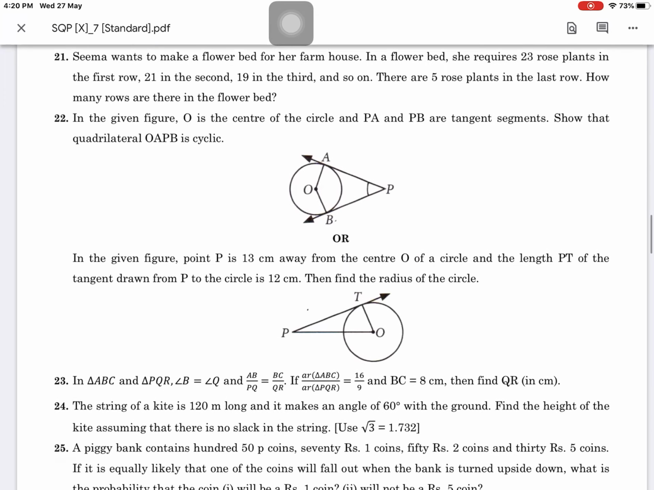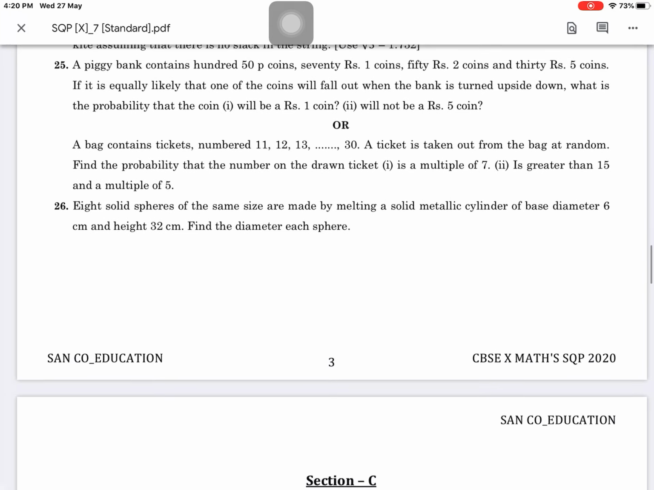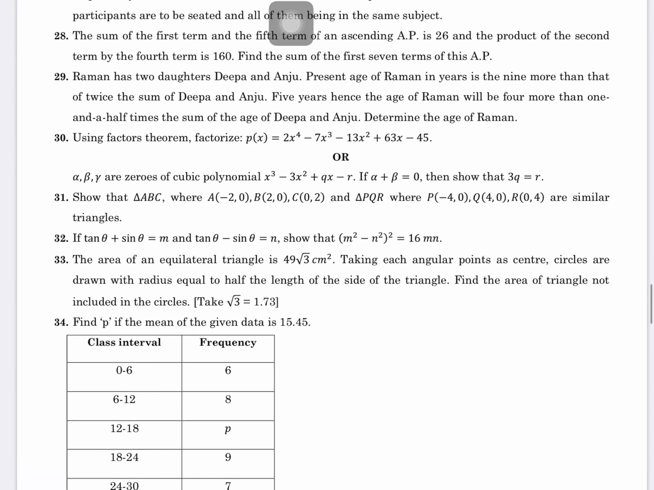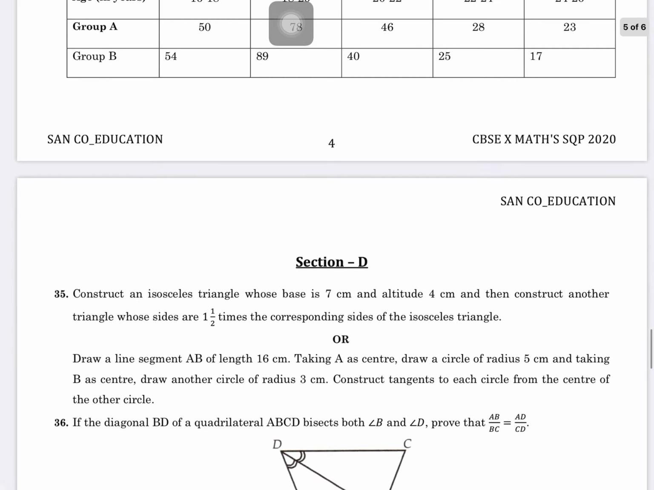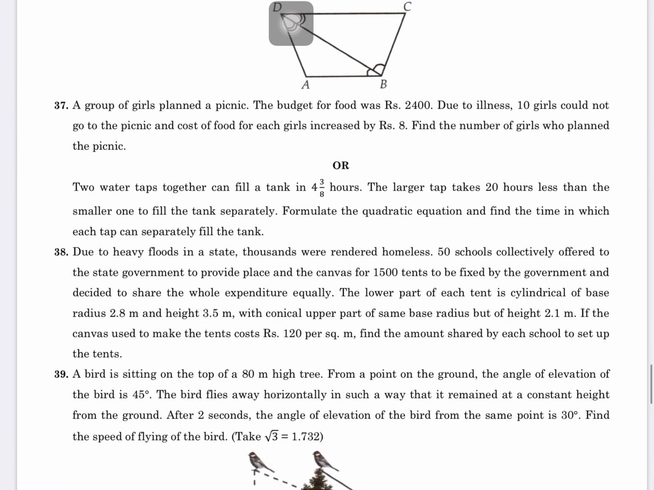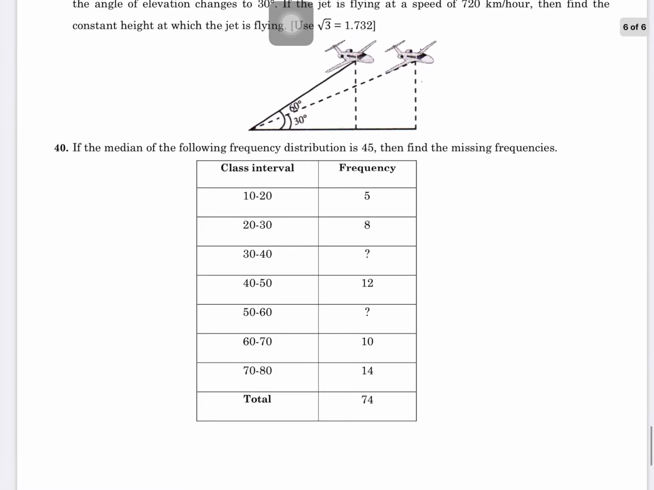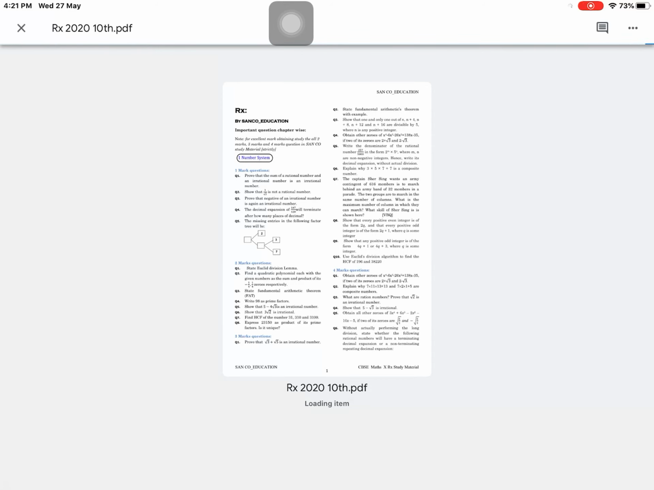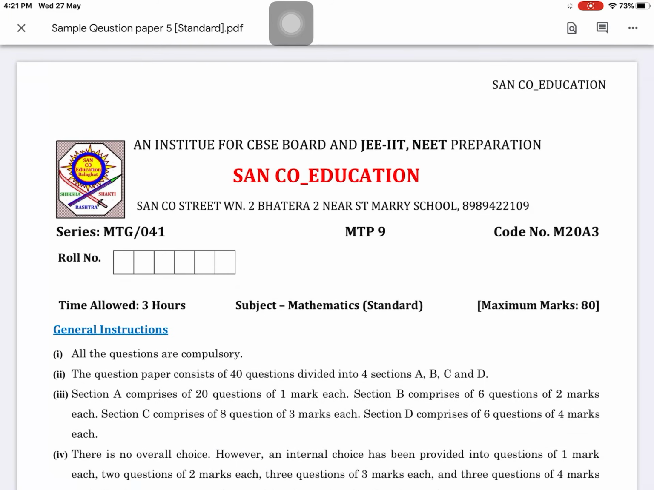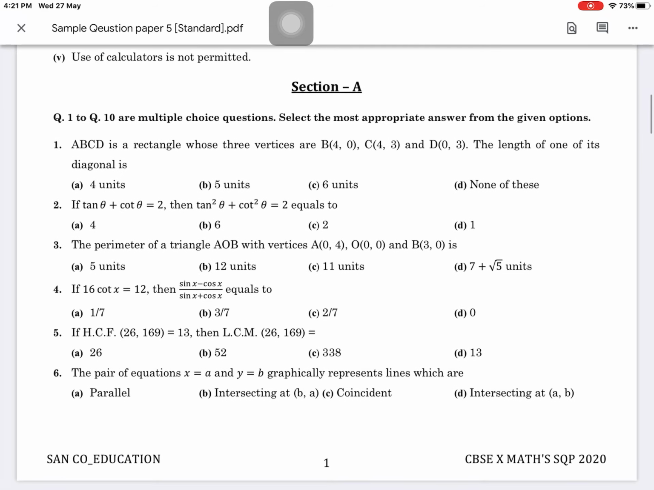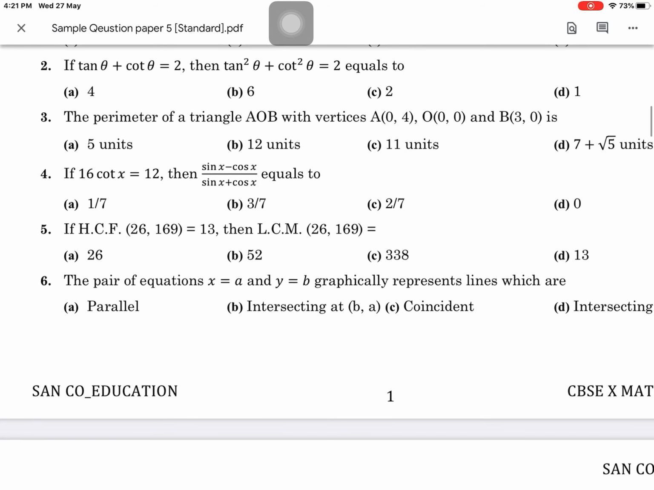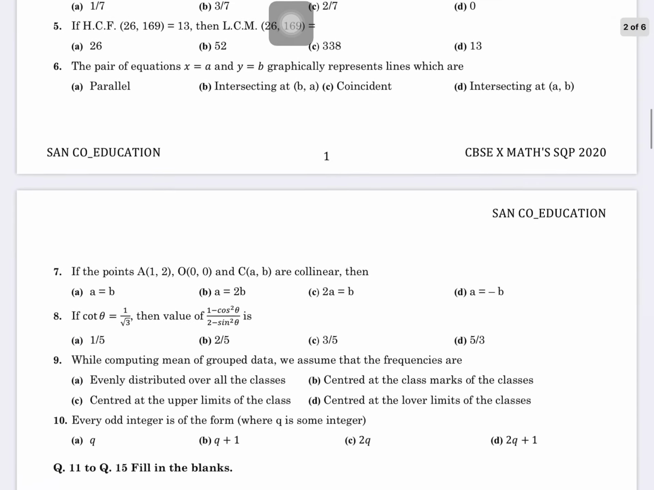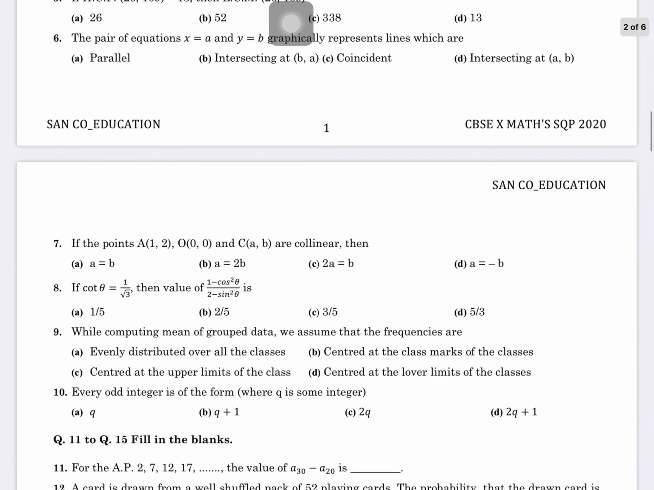You could also see the paper here. Where is that? Next paper we can see here. No, it's RX. Paper number 9. Yes, question number 5. HCF of this number is LCM of this number. You have to find out here. 1 mark question.